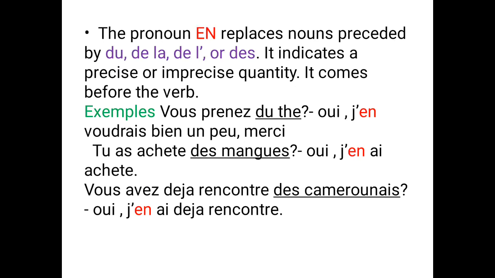Okay? Now, let's look at the pronoun en. The pronoun en replaces a noun preceded by du, de la, de l', or de. It indicates a precise or imprecise quantity. It comes before the verb. Okay? So when you are talking about quantity, precise or imprecise, we use what? En. Alright, for example, vous prenez du thé? Do you take tea? Okay? Yes, I take some. Oui, j'en voudrais bien un peu.